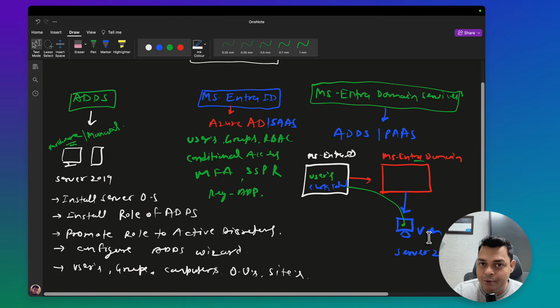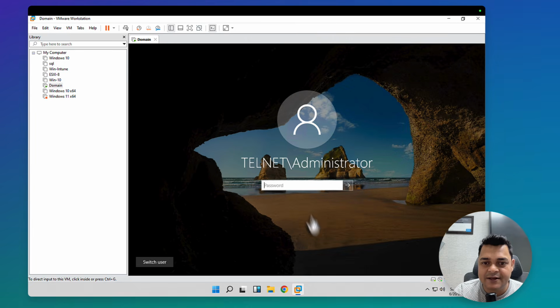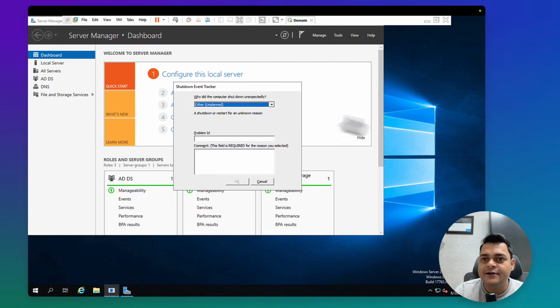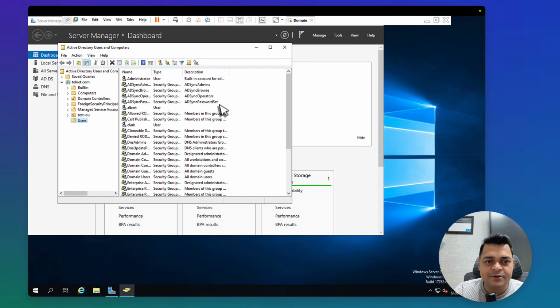How does it look? Yeah, this is really important. So this is my on-premises machine that I created. I installed Windows Server 2019 on this machine, installed Active Directory Domain Services, and promoted the role as an ADDS. So open Active Directory Users and Computers.